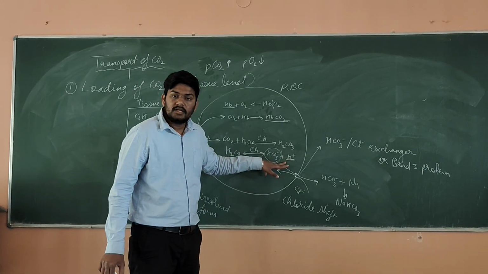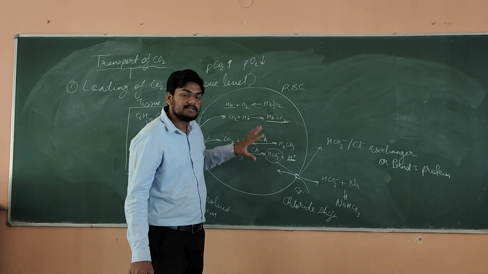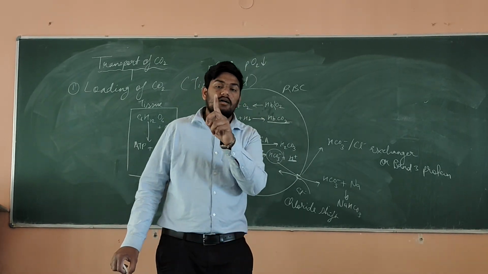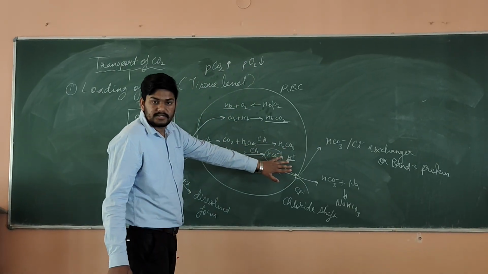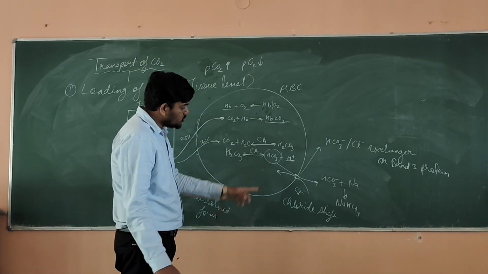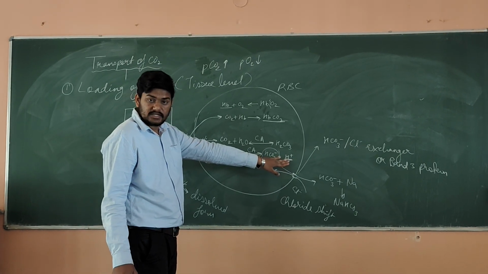If free H+ will be there, it means what? It will be leading to the acidic condition. And if it is making acidic condition, that will be making harm for the RBC. Clear? So if you have any acidic condition, that will be damaging the RBC now. So we have to suppress this particular action. We have to suppress the concentration of H+.